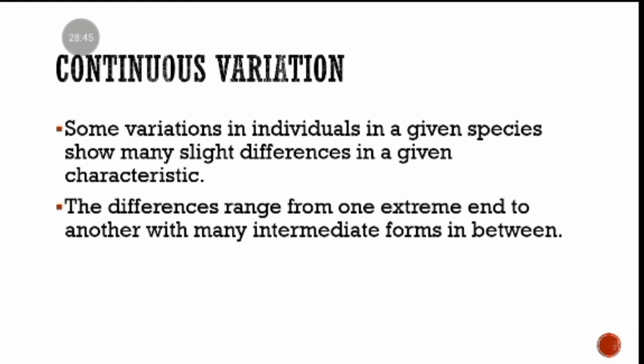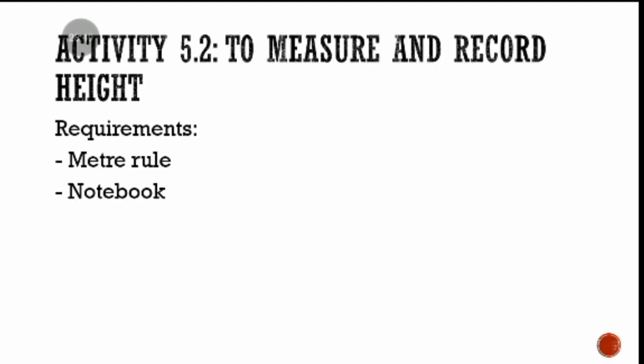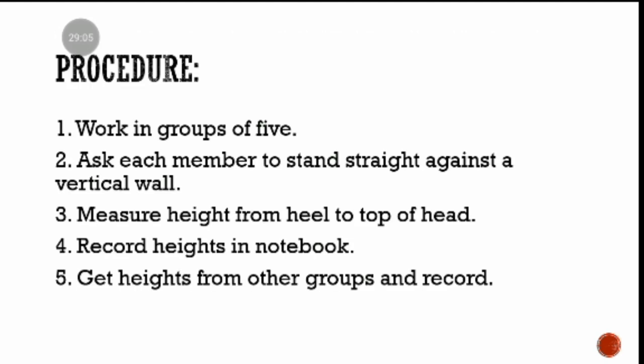Another example of continuous variation that you could do is height. People are going to have different heights, in centimeters and something like that. That is an example of continuous variation. So the activity that you could do is you could have a group of say five students, and then you ask each member to stand straight against a vertical wall. Now, you need to take a meter ruler, and then you measure the height from the heel to the top of the head.